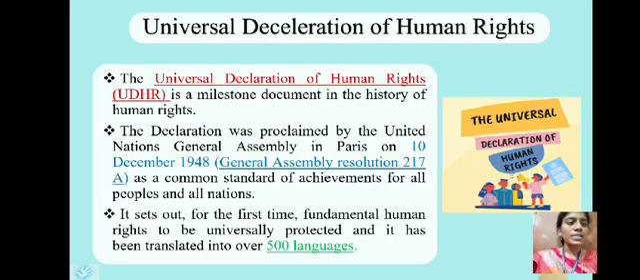First, the Universal Declaration of Human Rights was proclaimed by the United Nations General Assembly in Paris on 10th December 1948 and sets out the fundamental human rights to be universally protected, and it has been translated into over 500 languages.